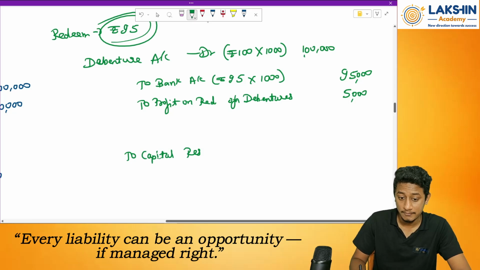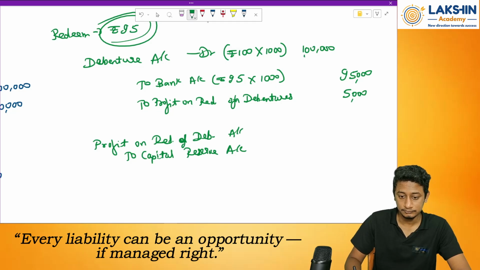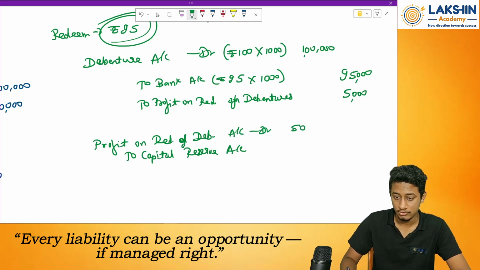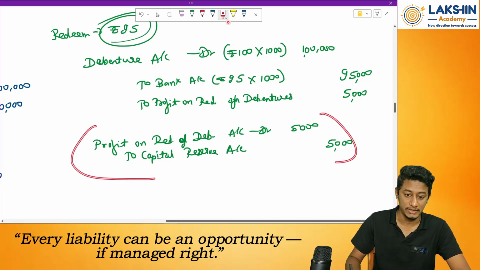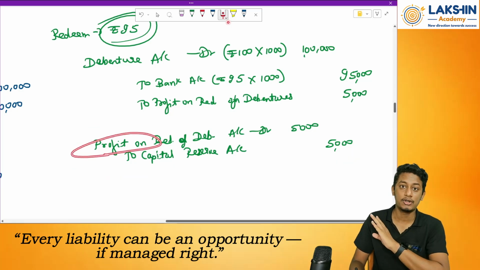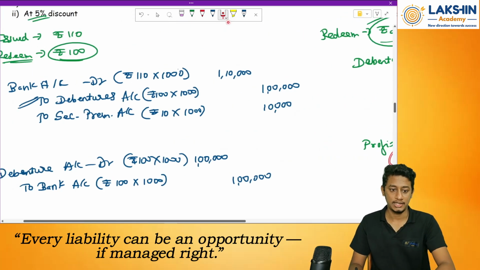Remember forfeiture of equity shares. Same way, debit what? Profit on redemption of debentures, so much? Rupees 5,000. This is the entry you pass for redeeming the debentures at a profit. So whatever profits you have, please don't transfer them to the P&L account. Transfer them to what? Capital reserve. Clear? Okay. Then going ahead.